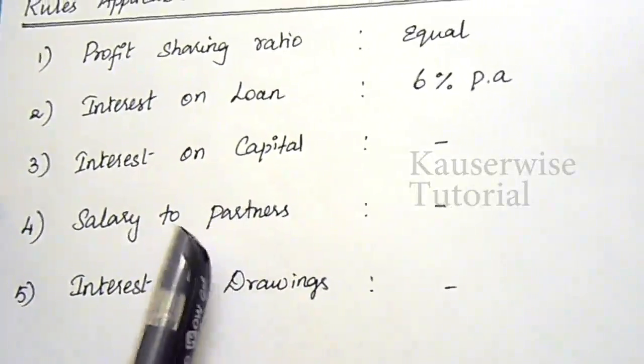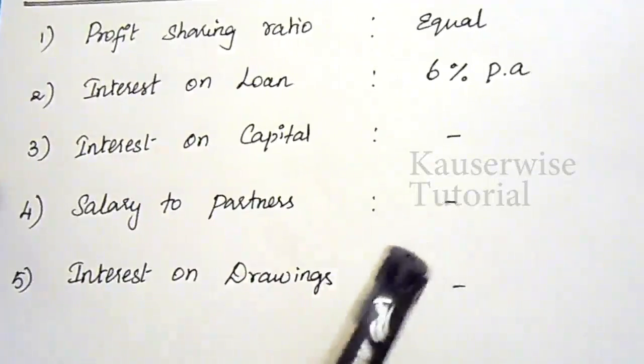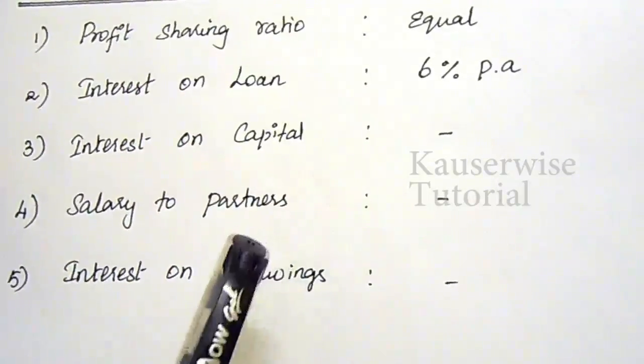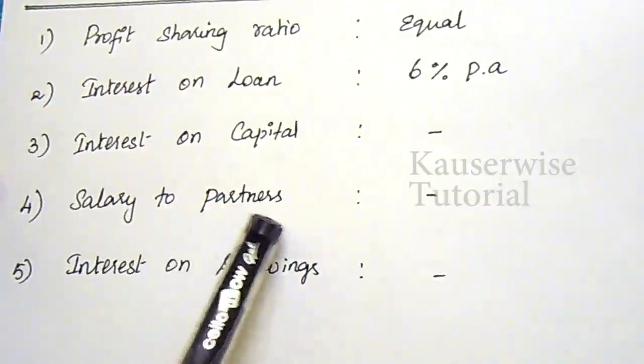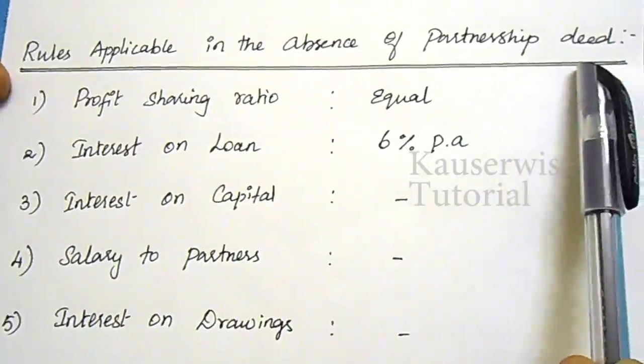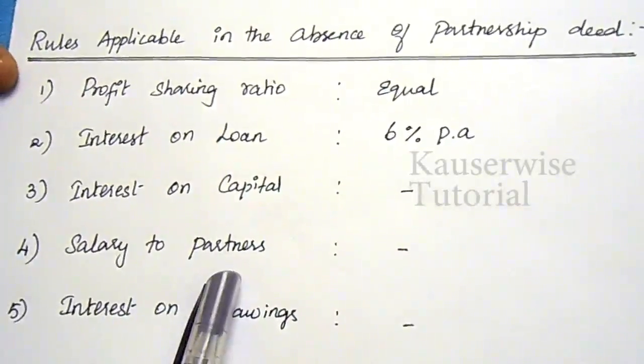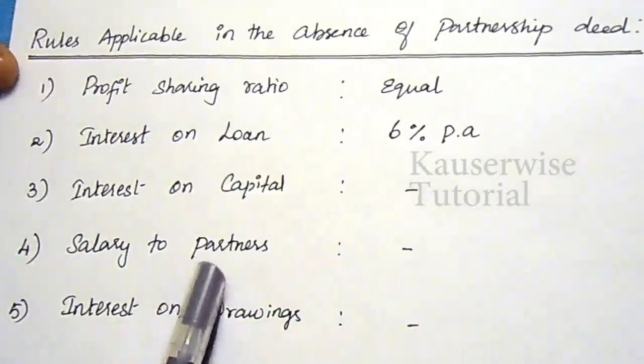The fourth one is salary to partners. Generally, no partner is entitled to get salary from the firm unless the partnership deed provides for it. If such information is given in the partnership deed, then the partner will get the salary from the firm. But generally speaking, no partner is entitled to get salary from the partnership firm. This is a general rule.